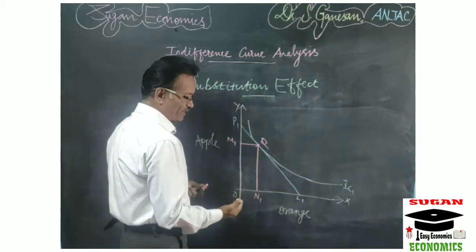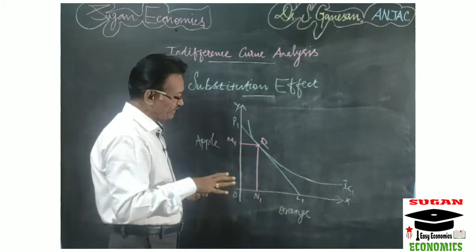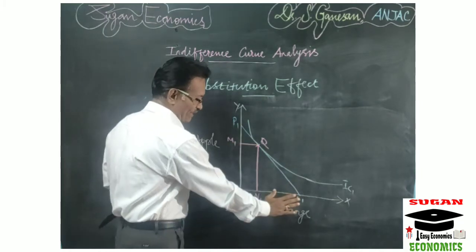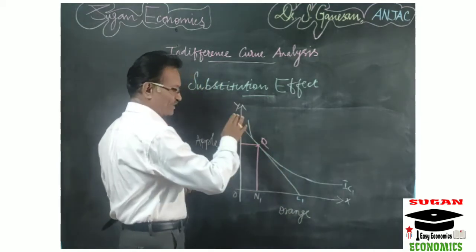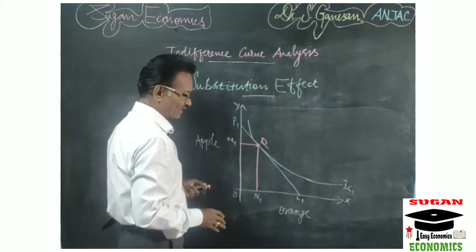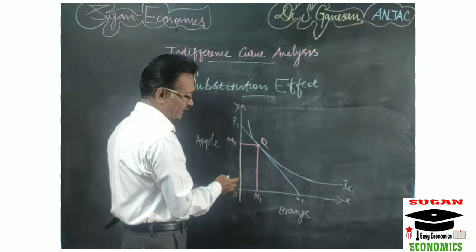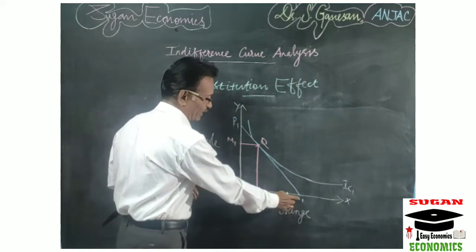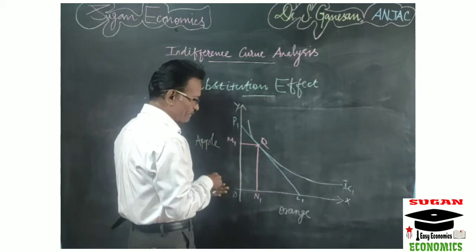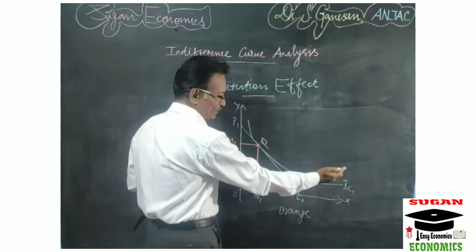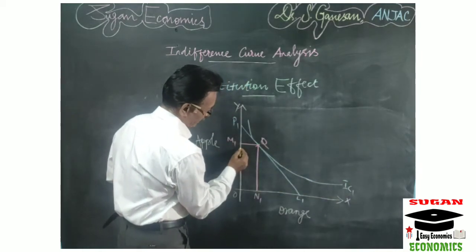So what we have to do means we have to draw a new budget line. But here what we are telling is we keep the real income of the consumer constant, and the consumer has to move on the same indifference curve to maintain the same level of satisfaction. Okay. So now we have to change or alter the price line P1 L1 to some other price line. So now we have to draw a new price line which should be tangent to the original indifference curve IC1. So now you draw a price line.